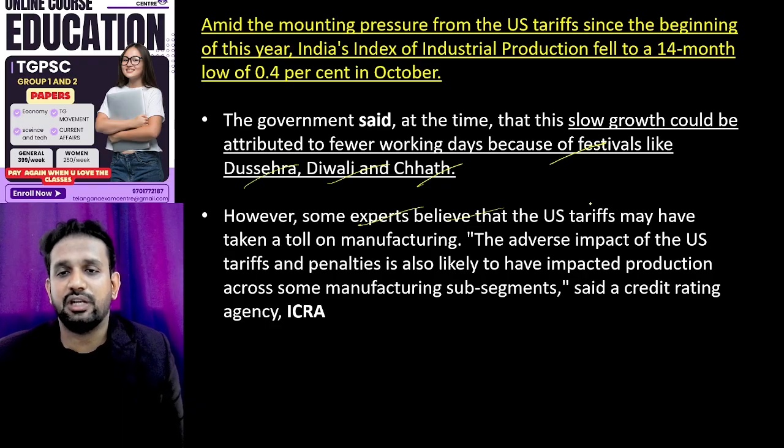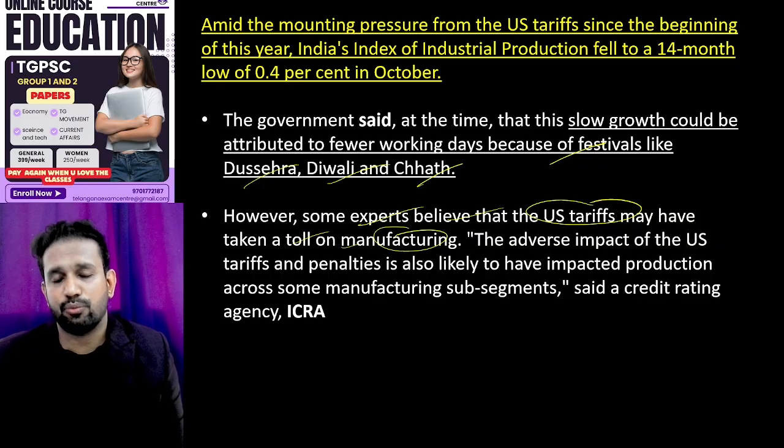However, some experts believe that US tariffs may have taken a toll on manufacturing, because if you produce excess and want to sell in the US market, your goods may not be sold, maybe because your goods have high prices compared to the goods of the same kind. Like if you have exported a grinder, or a potato coming from Japan, a potato coming from Germany is getting in at lower prices than the Indian potato. That's the reason. So you may not get that much scope to overproduce. That's why overproduction is not happening with regard to manufacturing.